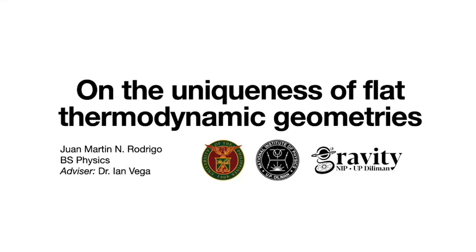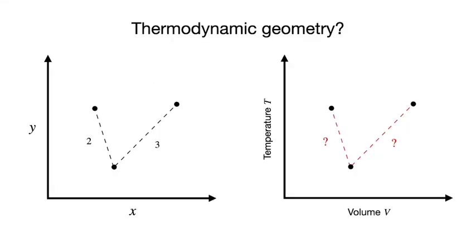We know how to do geometry in familiar Euclidean space. But can we also do geometry on thermodynamic state space? Without an intuitive or straightforward notion of what it means for one equilibrium state to be far from another equilibrium state, what we need is a metric on thermodynamic state space. This then gives us a notion of geometry.